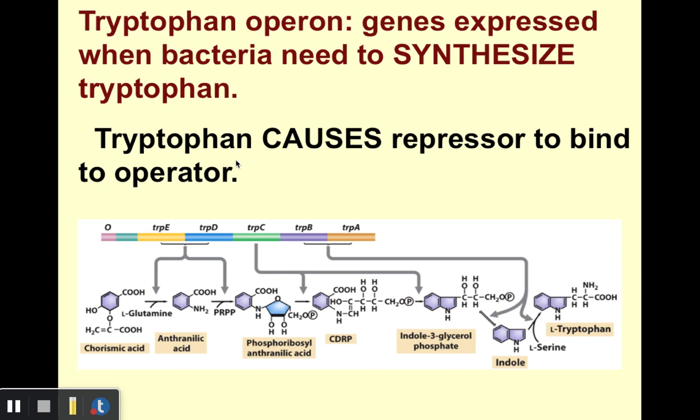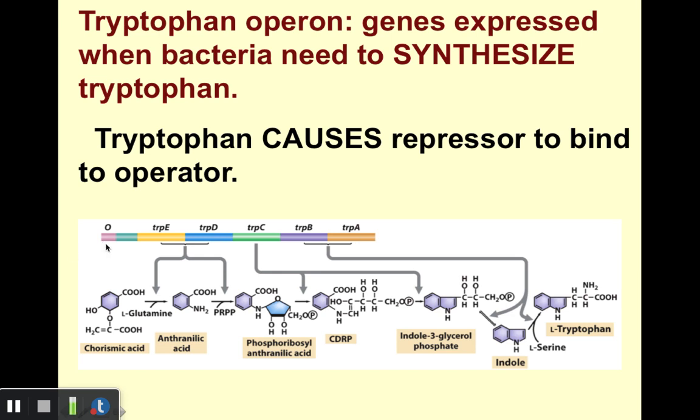Now we're talking about expressing enzymes involved in the synthesis of something, namely tryptophan, which is an amino acid. The way it works is similar to the lac operon, although sort of in reverse, as we'll see in just a minute. In this case, the presence of tryptophan causes a repressor protein to bind to the operator and block expression of the genes.